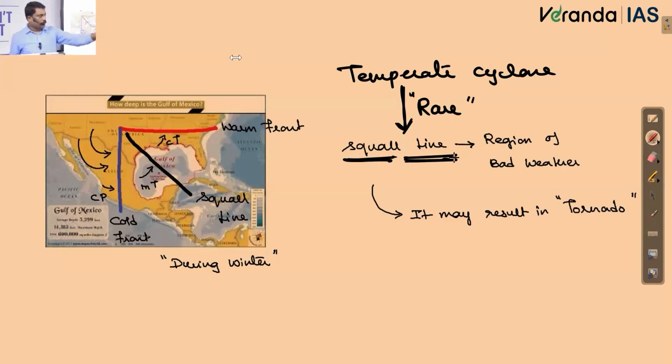Okay. Somewhere, some corner, if you want to write about squall line, kindly write it. A quasi-linear convective system resulted due to the confluence of different contrasting air masses.